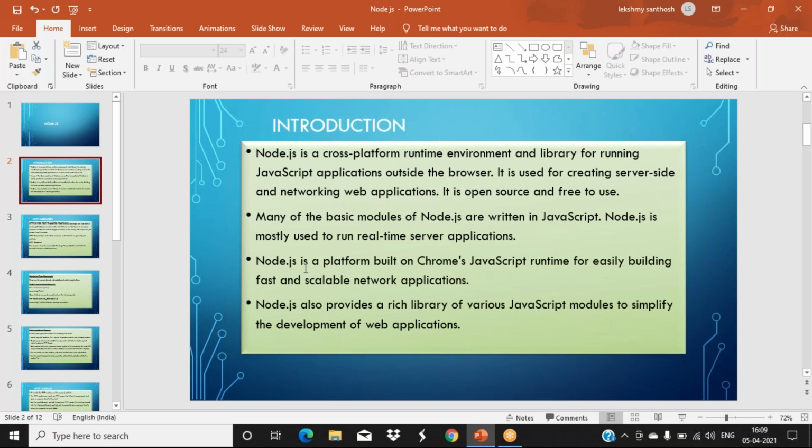Actually, they say it is a platform built on JavaScript runtime for easily building fast and scalable network applications. It consists of rich library sets, which we can use for the development of our web applications. That is some introduction we have seen in the last class.